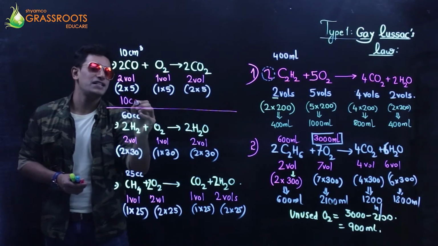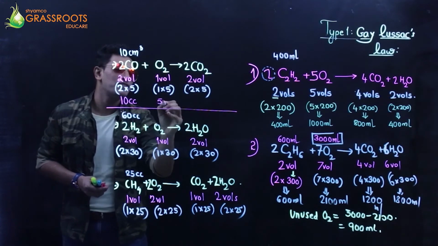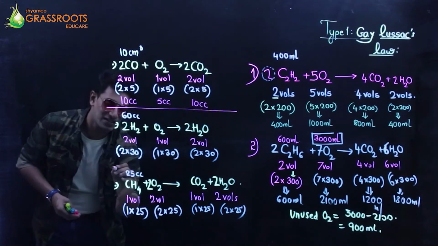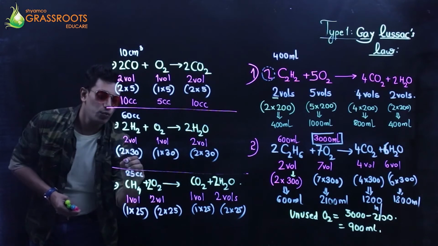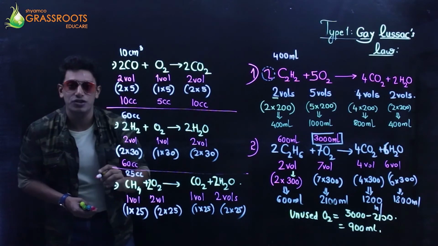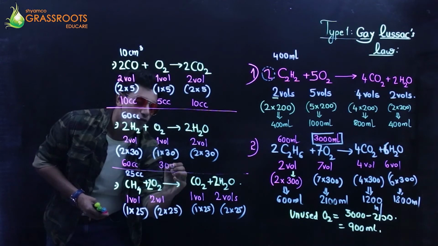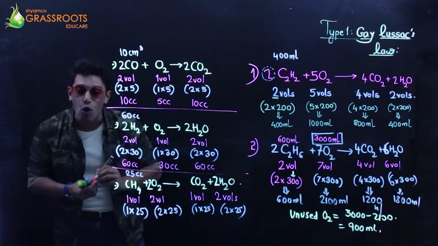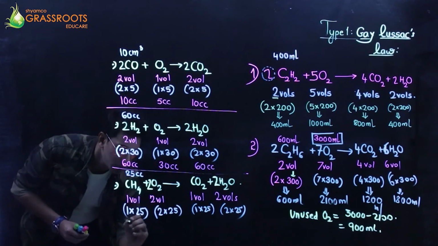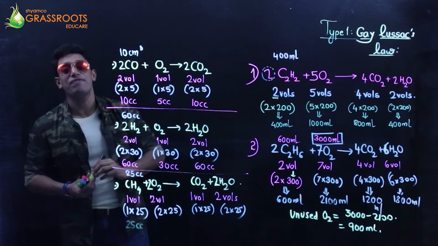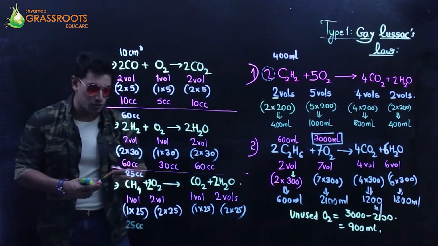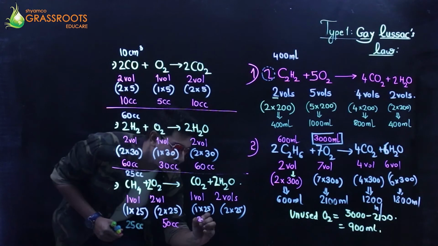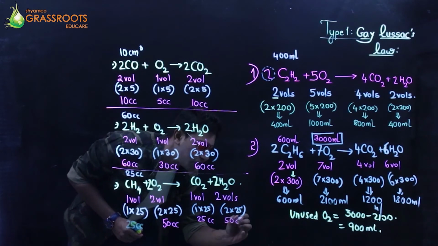We have 10 cc of carbon monoxide, 5 cc of oxygen used up, and 10 cc of carbon dioxide formed. That's till now. In the second one, we have 60 cc of hydrogen used up, 30 cc of oxygen used up, and 60 cc of moisture formed. Alright, next one. 25 cc of what? Of methane used up. Then we have 50 cc of oxygen used, 25 cc of carbon dioxide, and 50 cc of moisture.